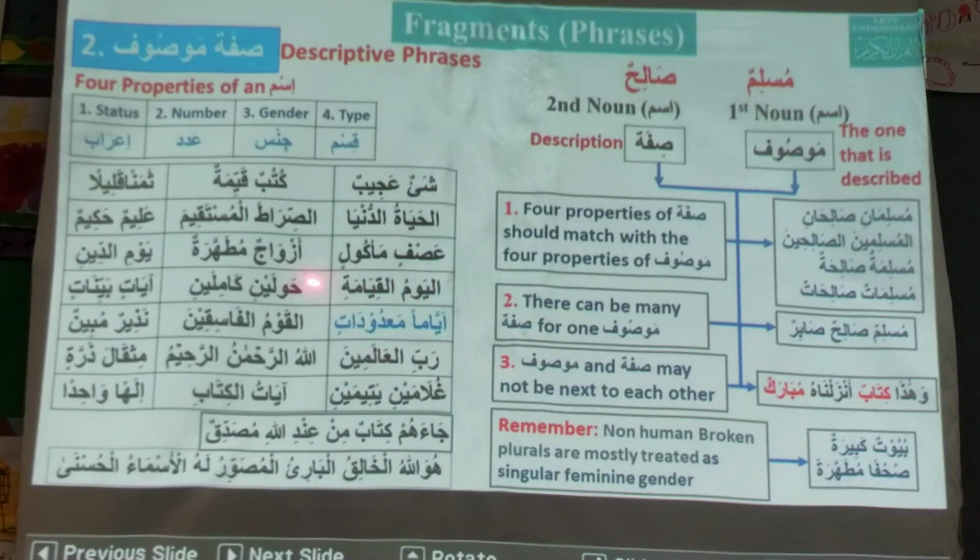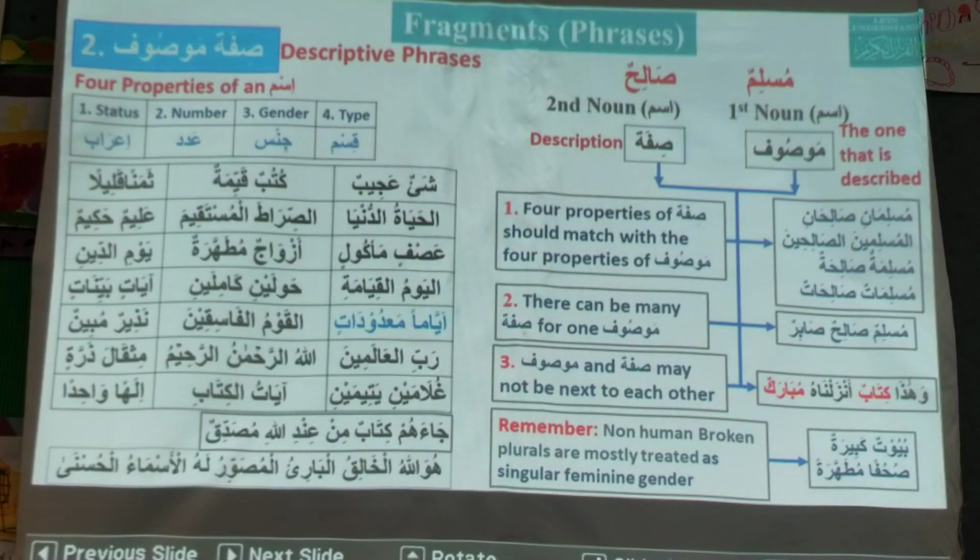Okay. And hawlayni kamilayni. This kind of words will not come. Hawlayni kamilayni is sifa mawsuf. Hawlayni means around 2 years. Kamilayni, 2 complete years. Ayatin bayyinatin, sifa mawsuf, clear signs.